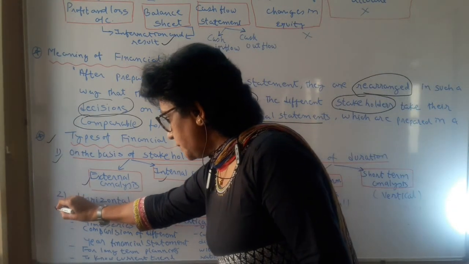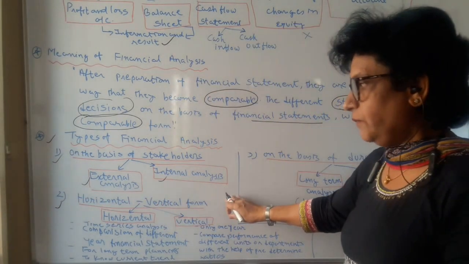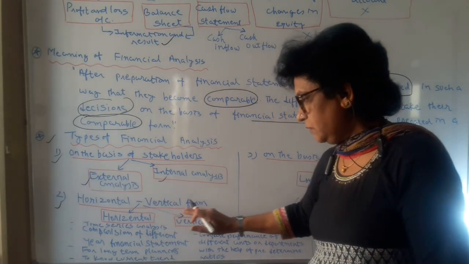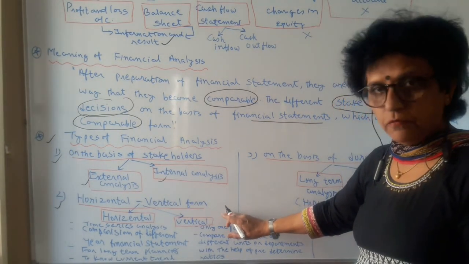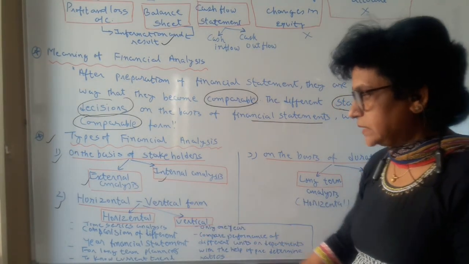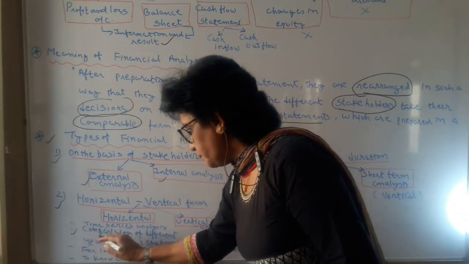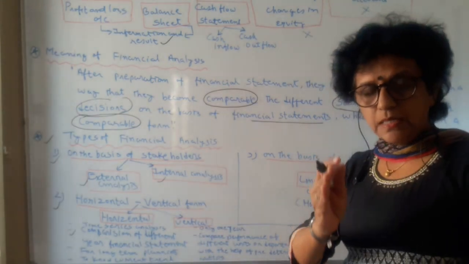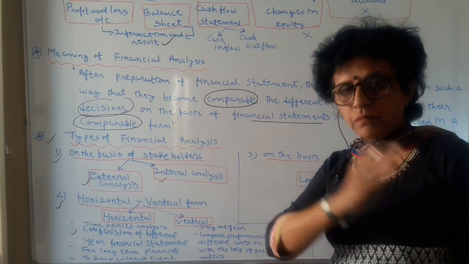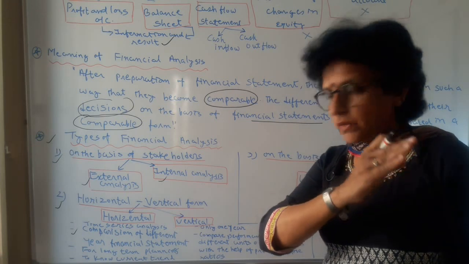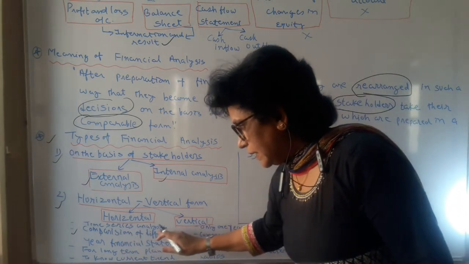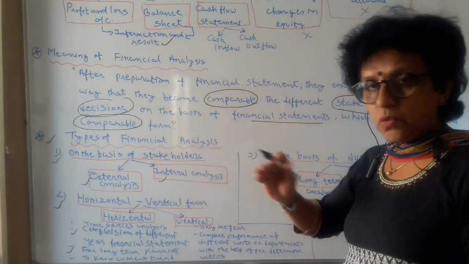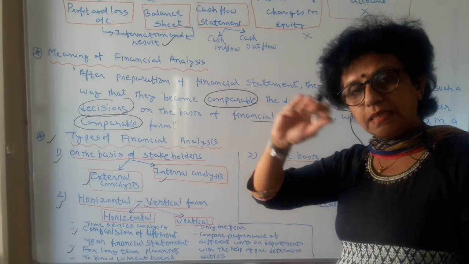Then the second most important classification is horizontal and vertical form. The financial analysis we are going to do in the horizontal form as well as in the vertical form. What does the horizontal form mean? When you do the comparison between the years of financial statements, meaning one year compared with another year, with the previous year, it is always done for long term planning. To do long term planning, you need to study the trend.